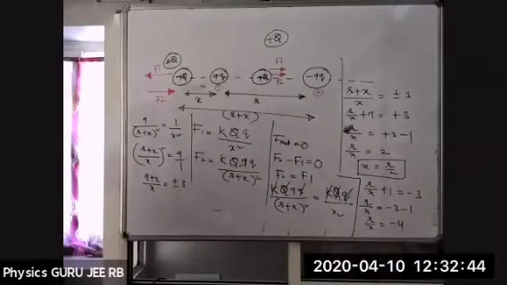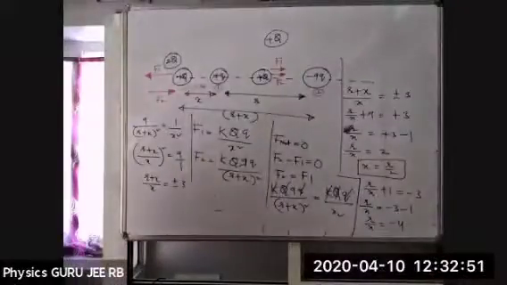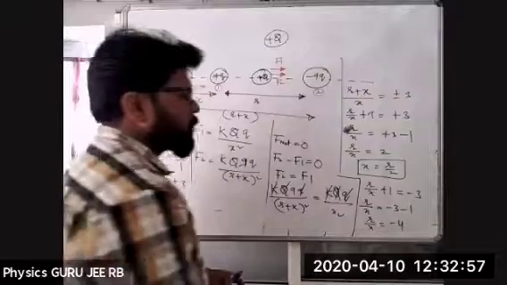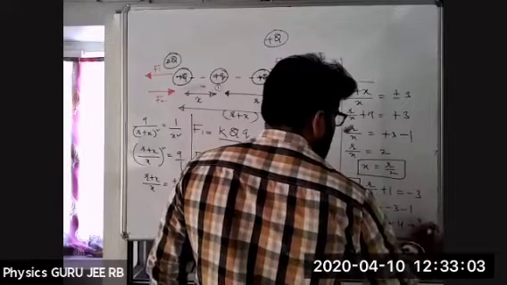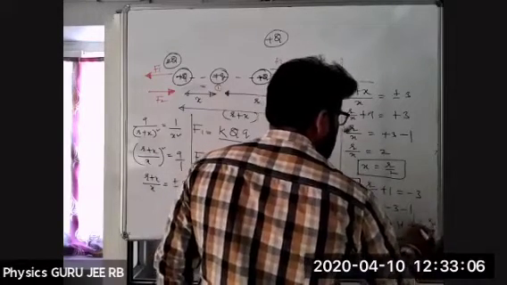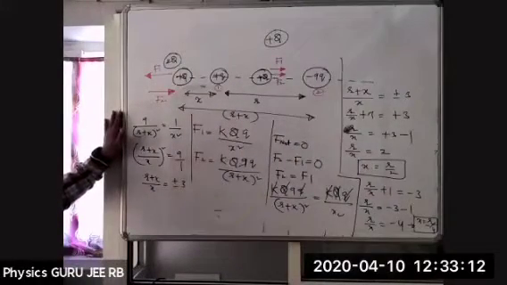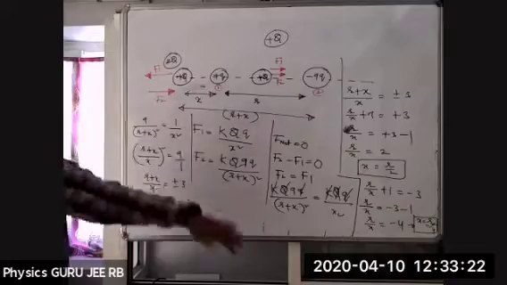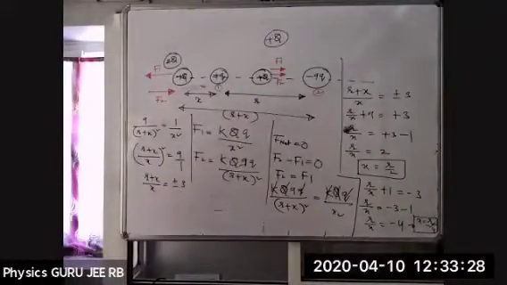Fine. Minus 4. Is it clear? Yes or no? Minus 4, or simply I can write here x is equal to R by 4. Right. So two possibilities, R by 2, and the second one is minus R by 4. Once you go through it for 30 seconds, if you have any doubts, you ask me.